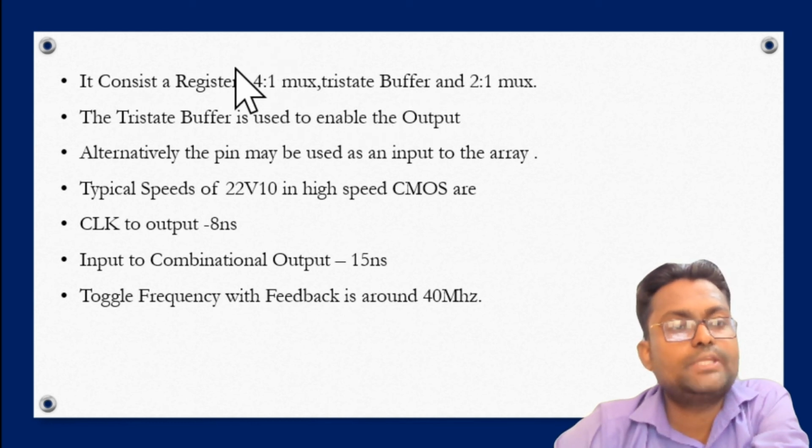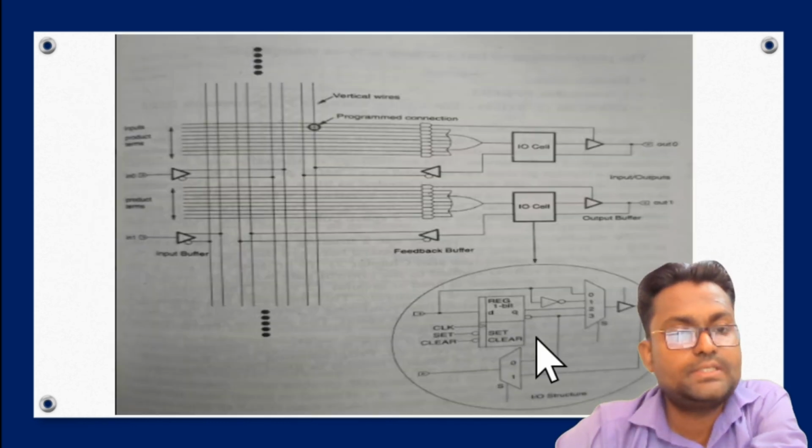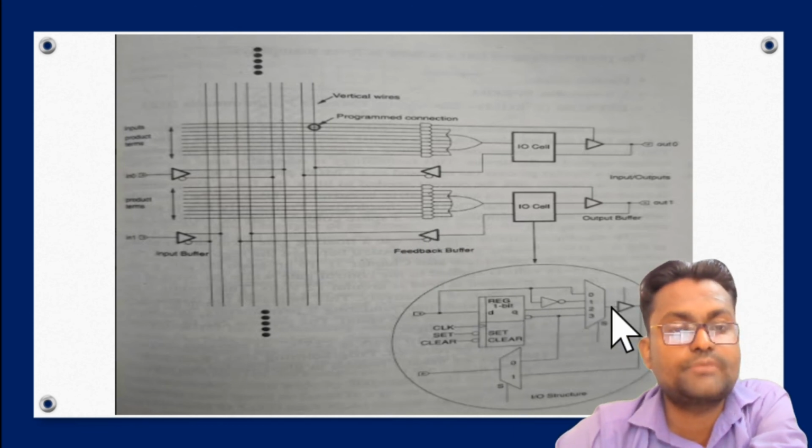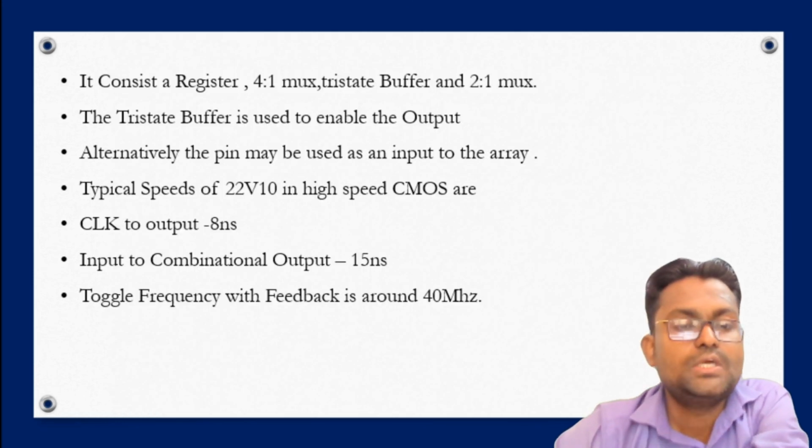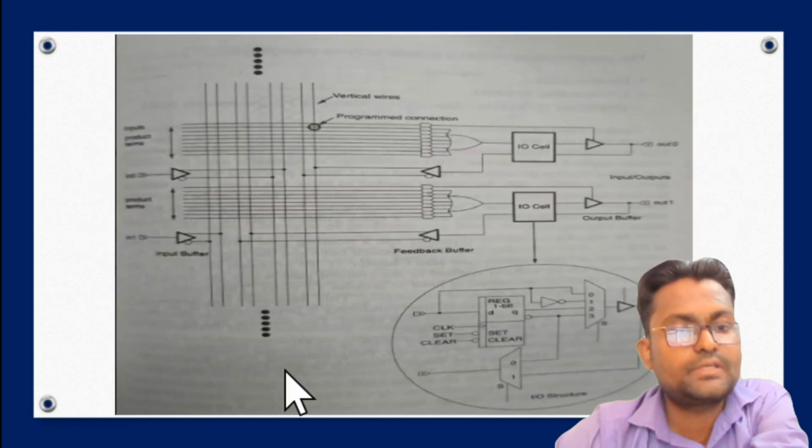We already explained to you about the 4x1 mux, 2x1 mux and tri-state buffer in the circuit. These are all tri-state buffers. This one is the 4x1 mux, this one is the 2x1 mux. So this is all about the circuit, the structure that we represent here.